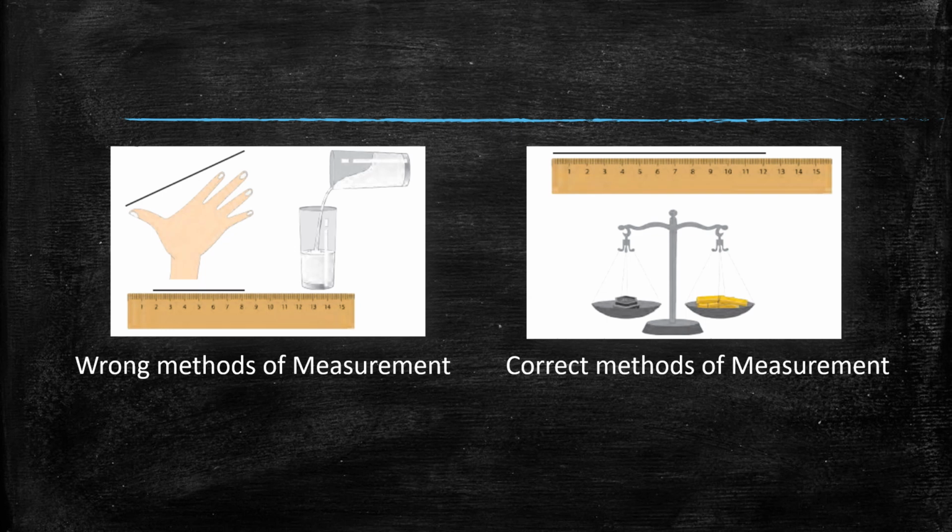Then in the first picture you can see a scale, but the line drawn above the scale is from 2 centimeters. So this is also wrong. So these are the wrong methods of measurement. Now look at the second picture. Yes, in the second picture you can see correct methods of measurement.